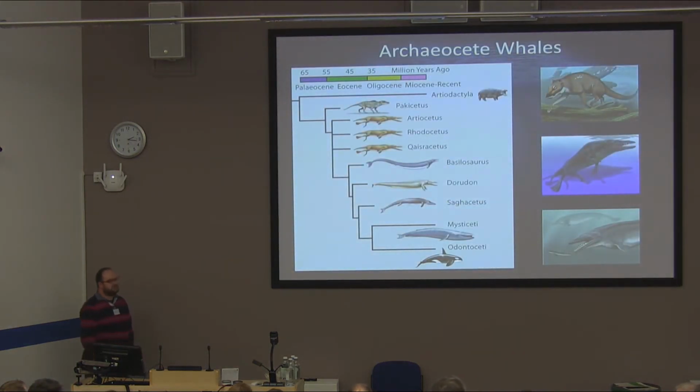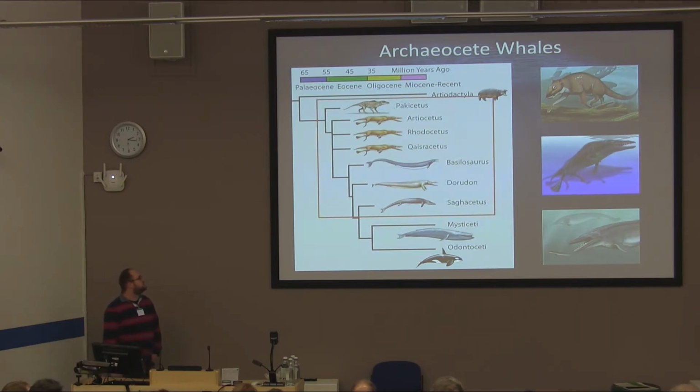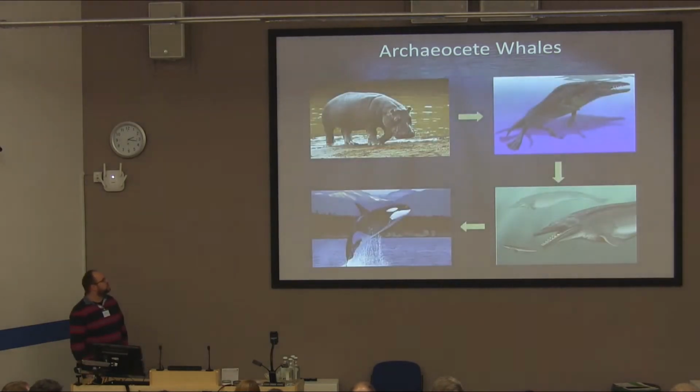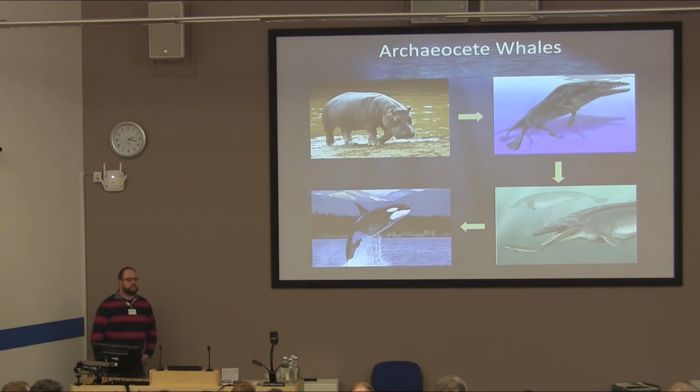The Archaeocete whales themselves, as I'm sure most of you know, are a stem group of the cetaceans that were around between the Eocene and the Oligocene, and represent this direct transition from their closest relatives, which are Artiodactyls, specifically the hippopotamids, which are terrestrial herbivores, through semi-aquatic forms and on to fully marine forms, which are the precursors to the modern mysticetes and odontocetes.